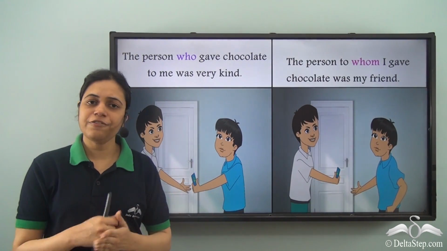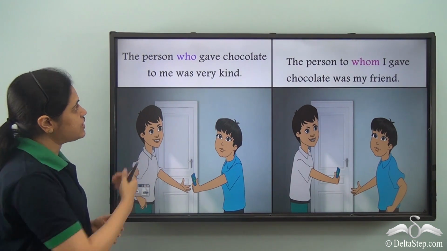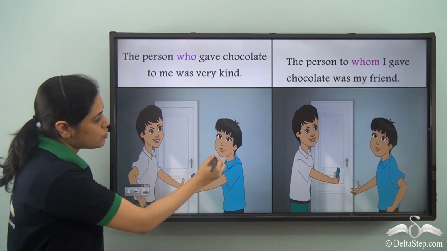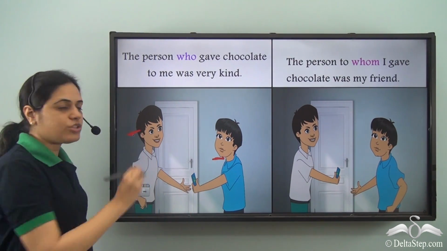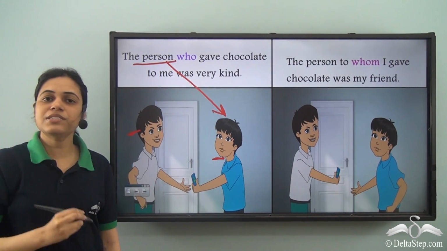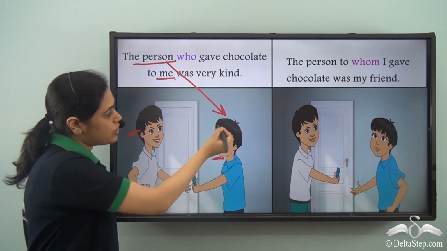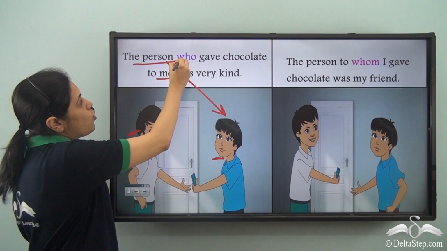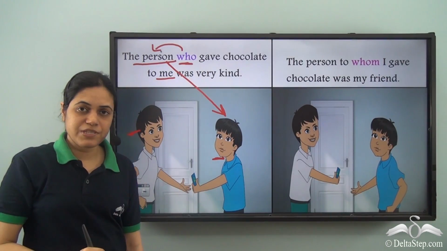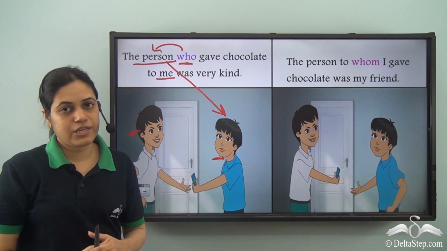Now let us see the difference between who and whom once again. So in this sentence, this boy says, the person who gave chocolate to me was very kind. So this person is giving chocolate to this boy. So the person, that is this person, is the subject and me is the object. So this person is the doer. Who refers to this person? Who refers to the subject? So we always use who for the subject.